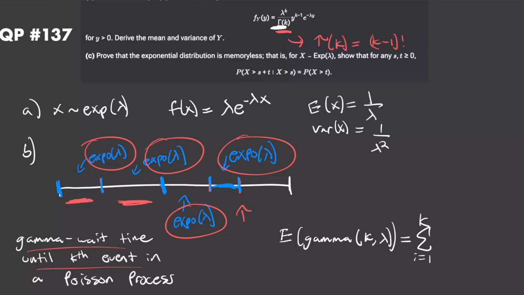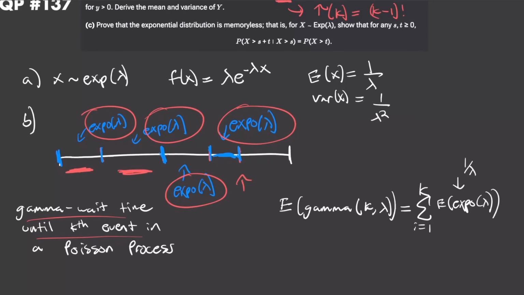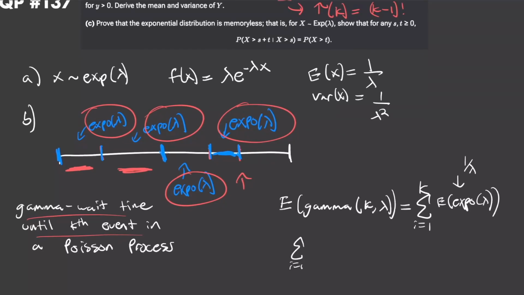This is just going to be equal to the expected value of an exponential with rate parameter lambda on the inside of the sum. And in part A, we just showed that the expected value of an exponential with rate parameter lambda is 1 over lambda. So all we're doing here is taking the sum from i equals 1 to k of 1 over lambda. We're just summing a constant k times, so this is just going to be equal to k over lambda, and that is the expected value of a gamma distribution.